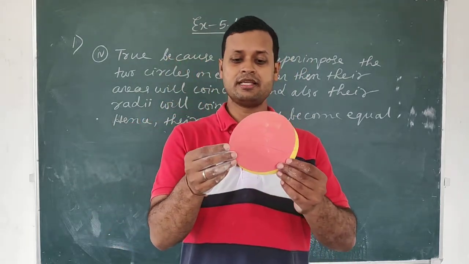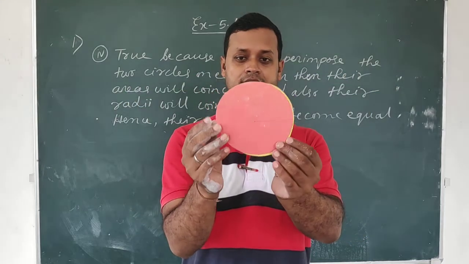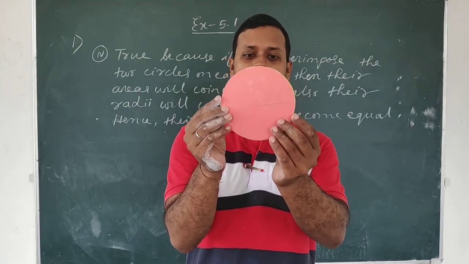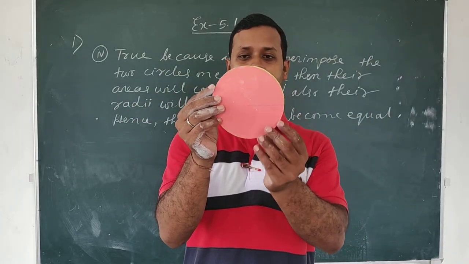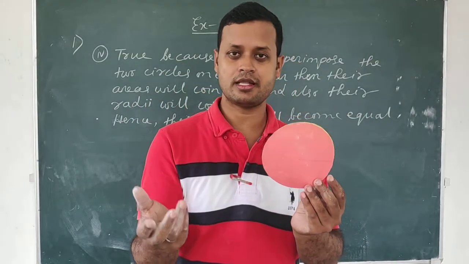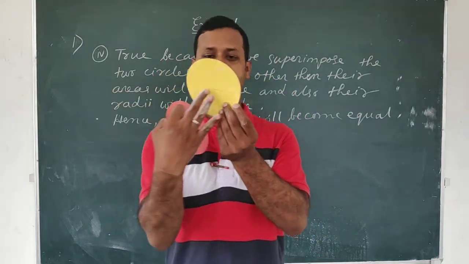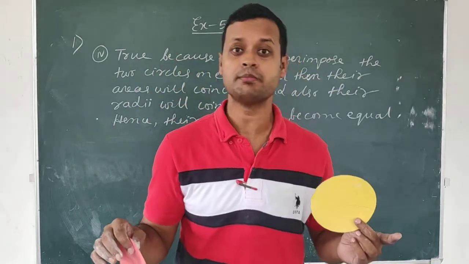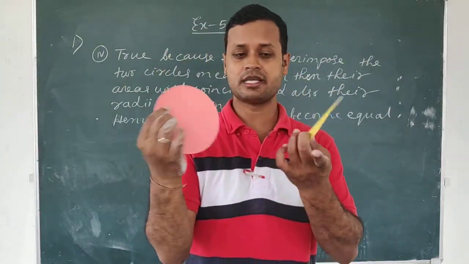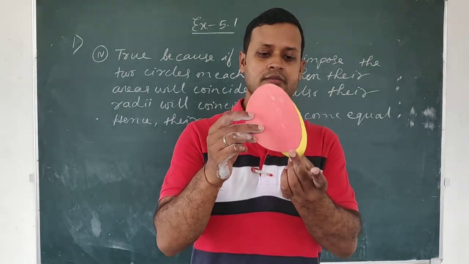So if these two circles are equal, obviously they will coincide. If they coincide completely, the radii of this circle and the radii of this circle will also coincide. And we know that things which coincide with one another are equal to one another. Therefore, the radius of this circle and the radius of this circle are equal because they are coinciding.